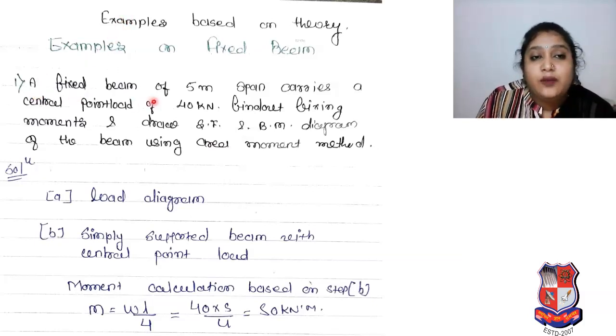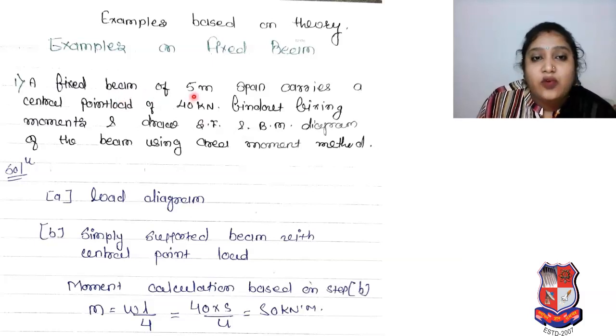A fixed beam of 5 meter span carries a central point load of 40 kN. Find the fixing moment and draw the shear force and bending moment diagram of the beam using the area moment method. Whenever any problem is given, we have to find the given data and ask what we have to find.